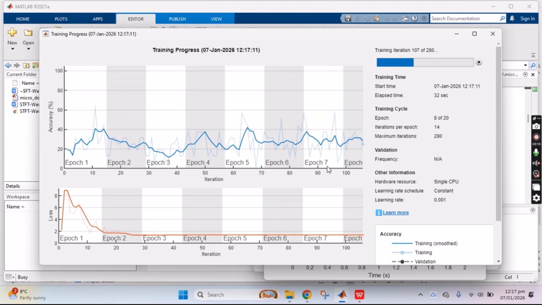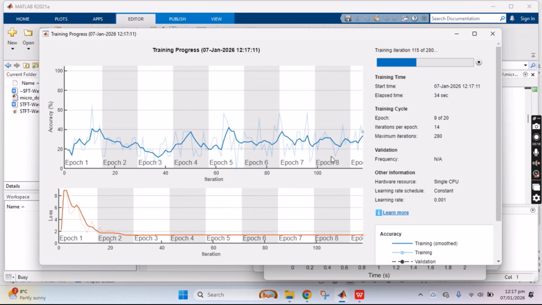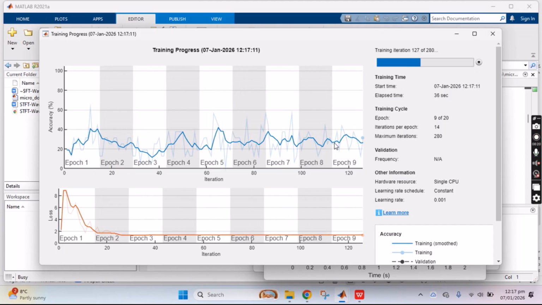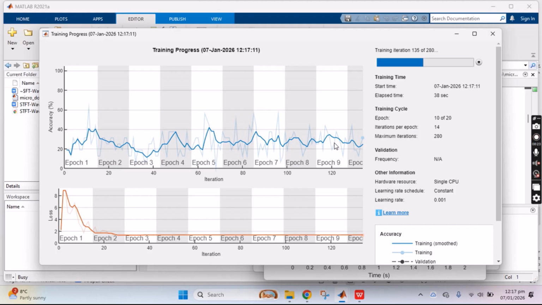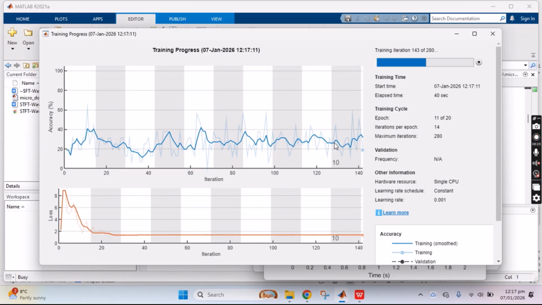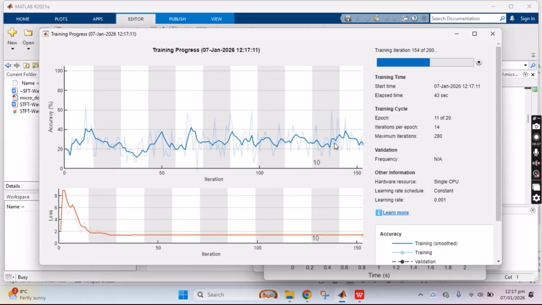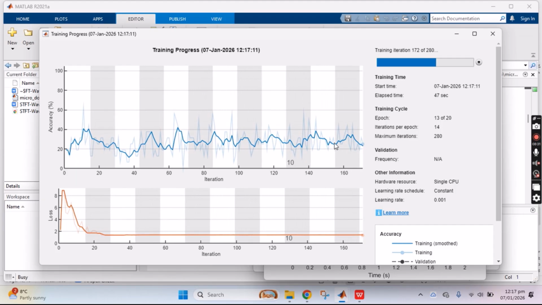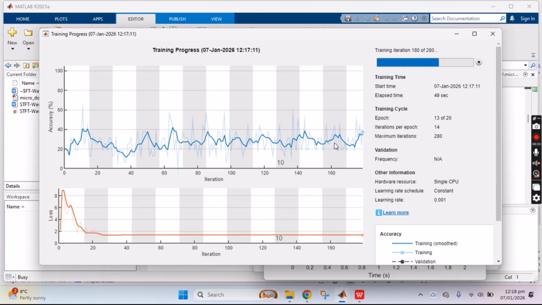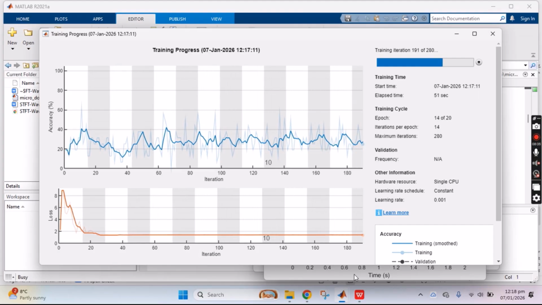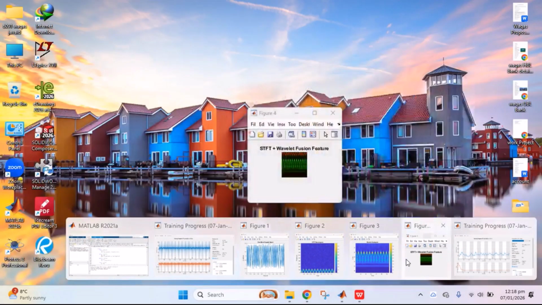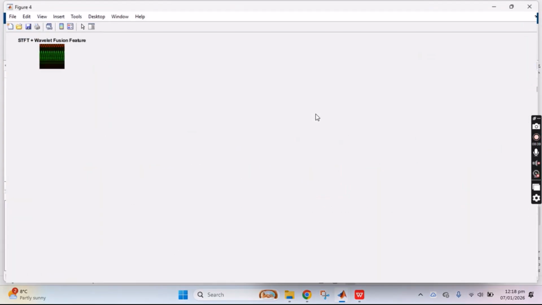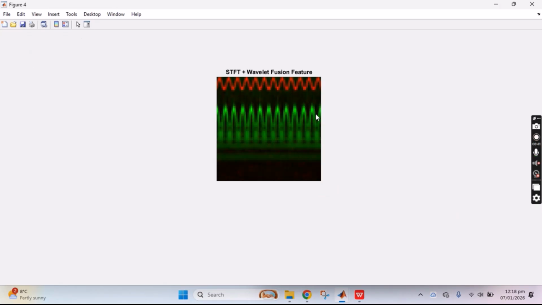Yes, the training is almost completed, and these are the STFT wavelet fusion features.